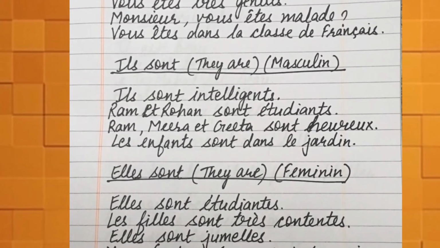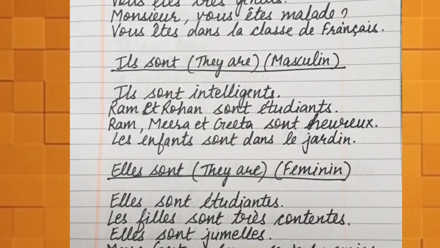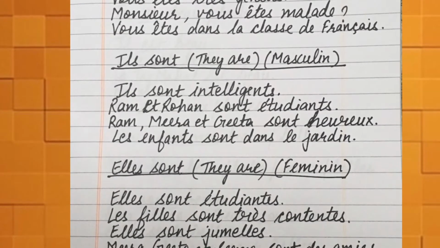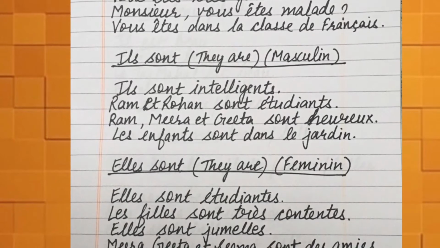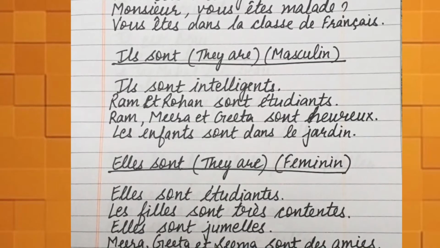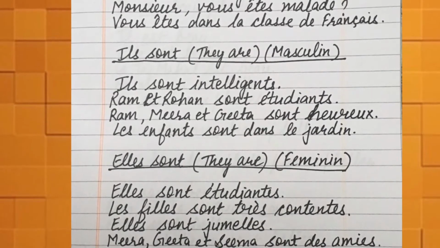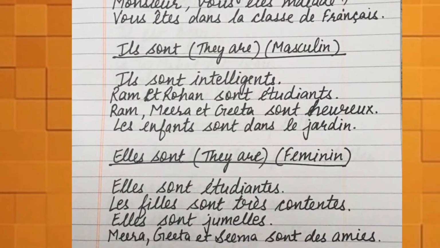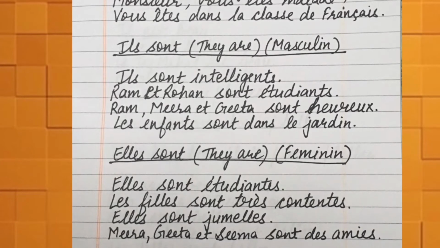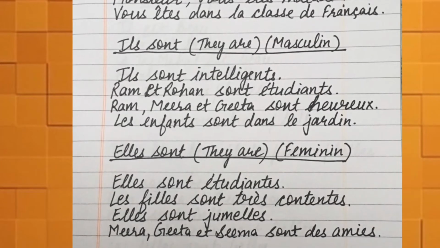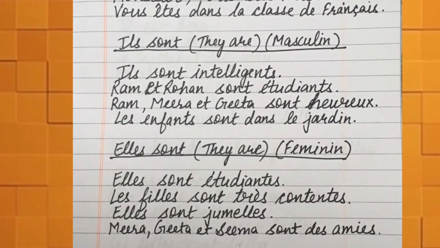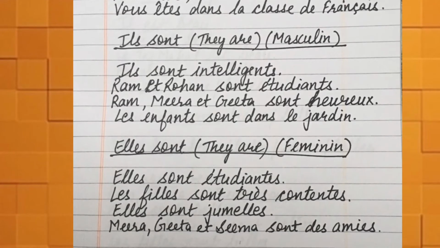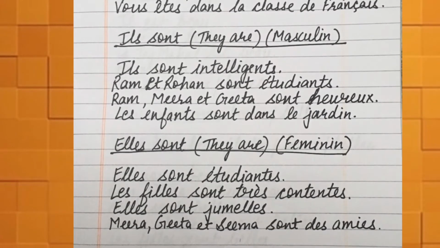Next comes ils sont. Ils sont is they are, the masculine form of they are. Examples are ils sont intelligents means they are intelligent. Ram et Rohan sont étudiants means Ram and Rohan are students. Ram, Meera and Geeta sont heureux means Ram, Meera and Geeta are happy.